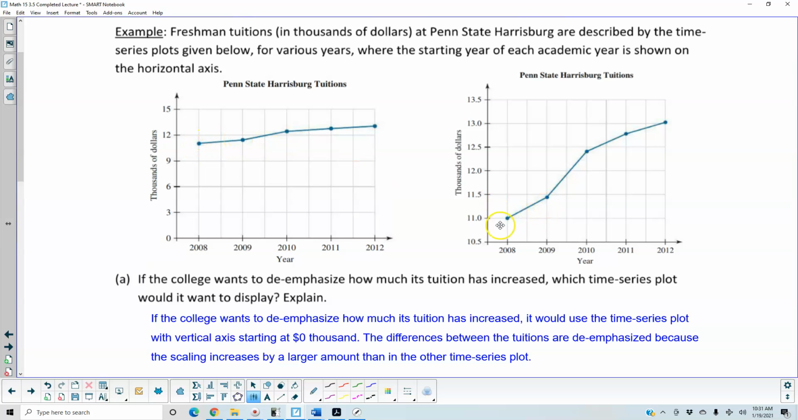But if you look here, let's go ahead and highlight that. Okay, if you look from 2008 to 2009, it doesn't look like it's increasing as much. If you look from here, 2008 to 2009, it's increasing a little bit more because of the scaling of the graph. If we take a look at 2009 to 2010, on the left side, you can see again it's increasing, but over here, 2009 to 2010 is increasing a little bit more.